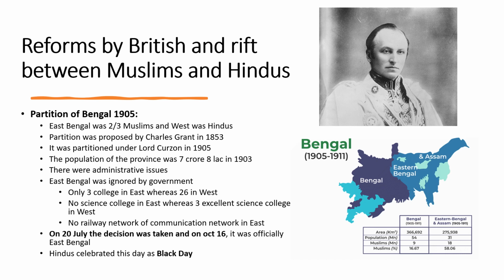The population of the province was 7 crore 8 lakh in 1903 and the area of this province was 1,89,000 miles. So it was difficult for one governor to administer this huge province.